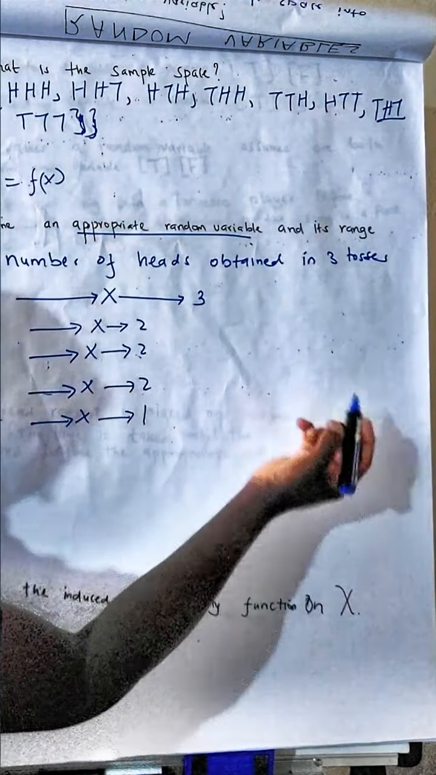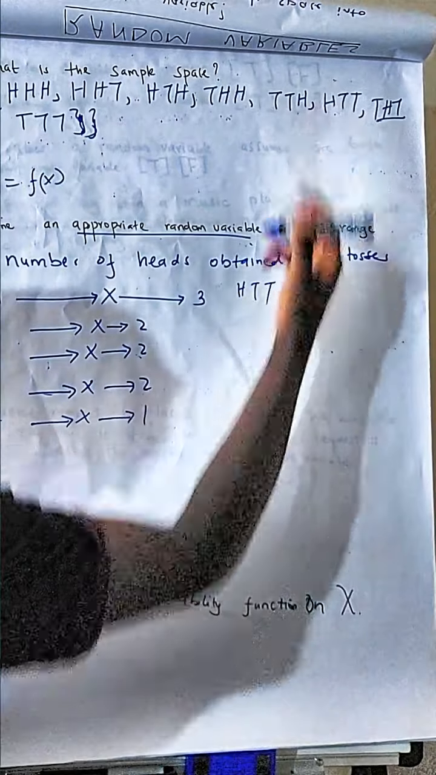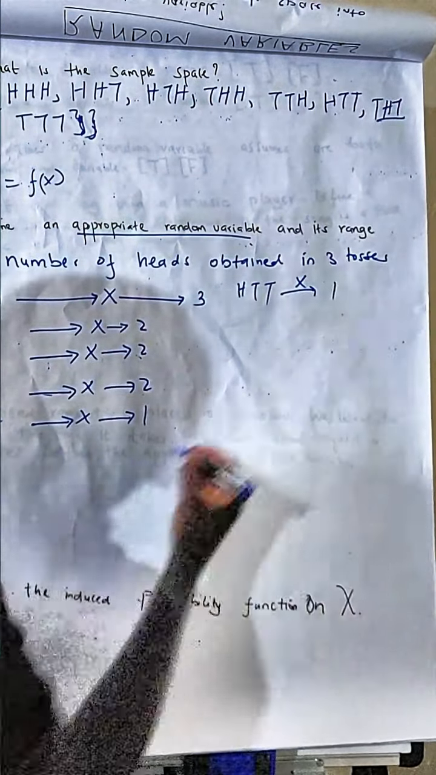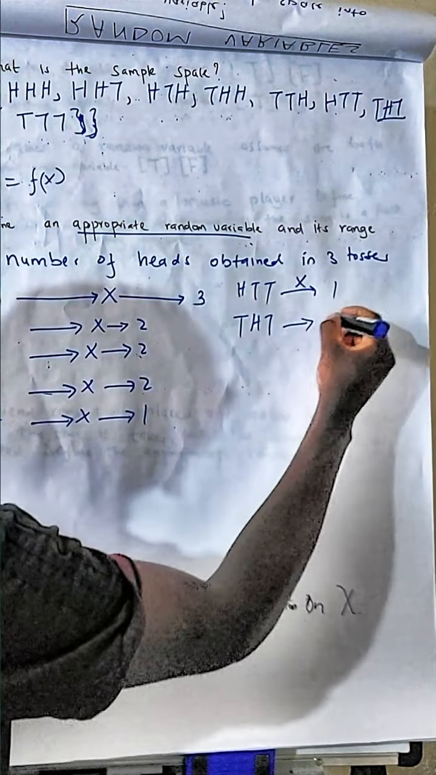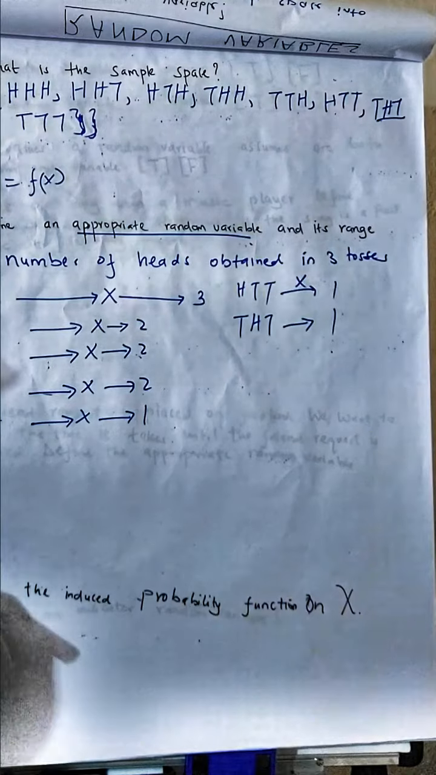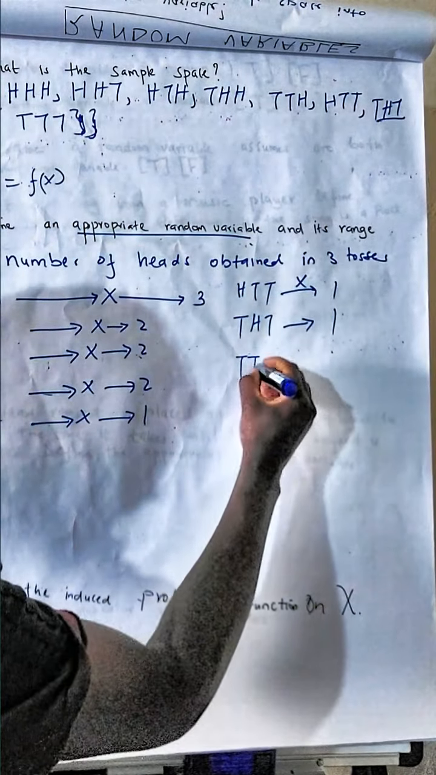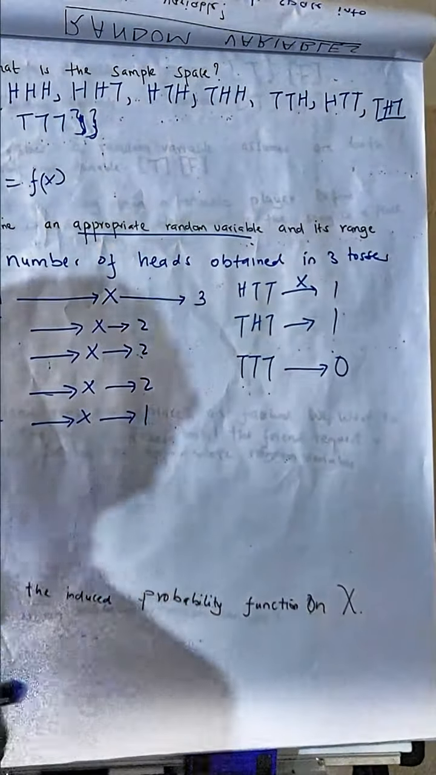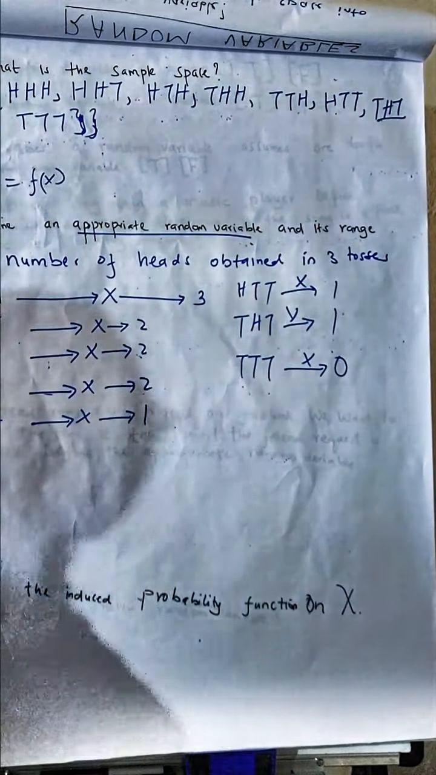You feed it tail, head, head, x will count only 1 head. You feed it also to head, tail, tail, x will count one head also. And you feed it to tail, tail, head, it will count also only one head. Then you can feed it to tail, tail, tail, and it will count 0 heads. We don't have any heads, so the random variable x is going to count 0 heads.